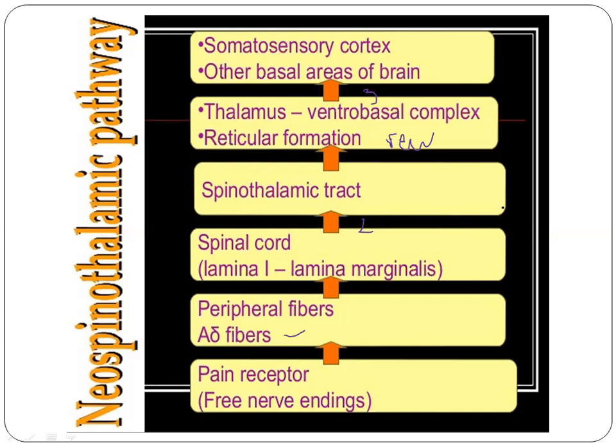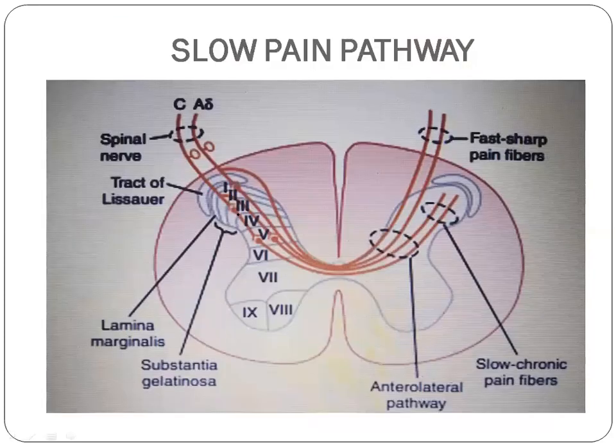So now moving to the slow pain pathway. After the fast pain pathway starts, about a second later, the slow pain pathway starts to originate. Slow pain, we consider this to be a nociceptor. From here, the slow pain pathway originates and is carried to the spinal cord through the C fibers. C fibers are unmyelinated fibers.